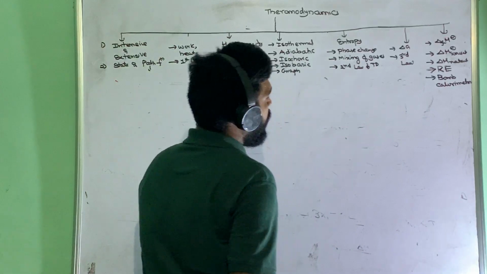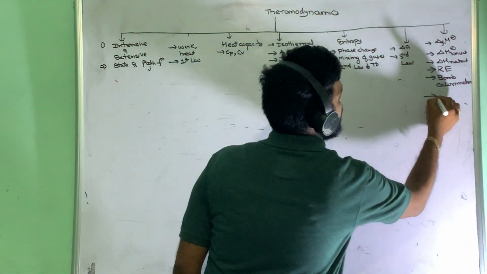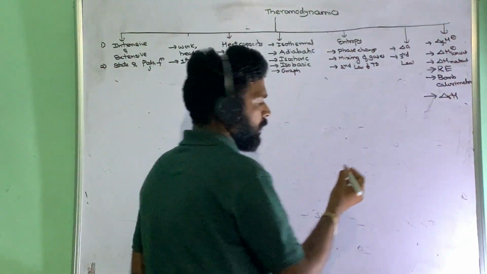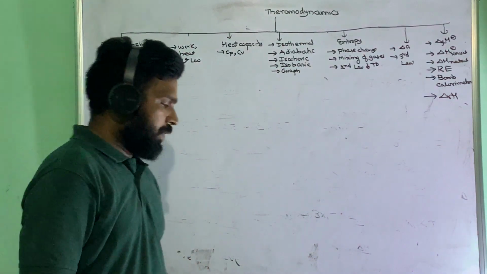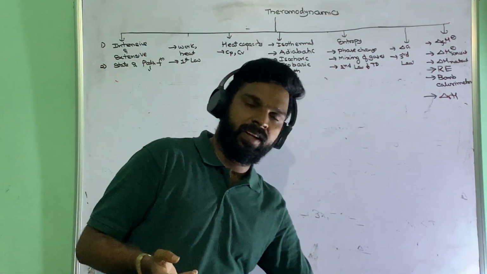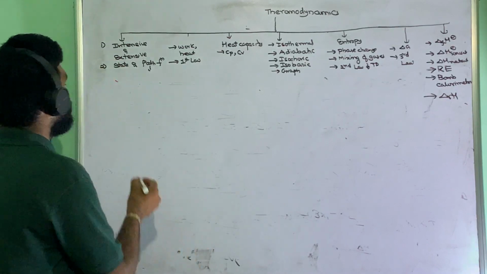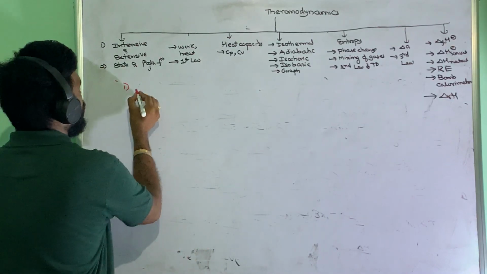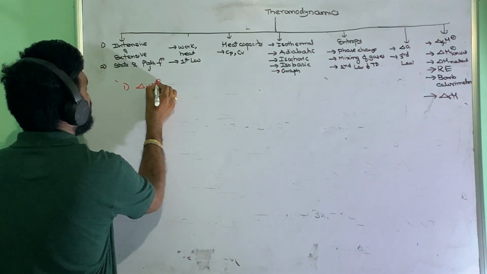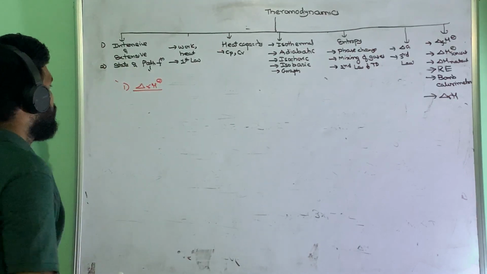And the final and very important one is reaction enthalpy. When do we use products minus reactants, and when do we use reactants minus products? That is the important point.